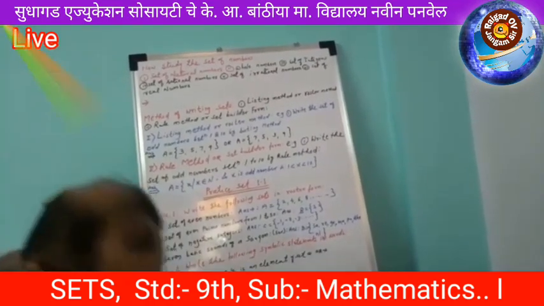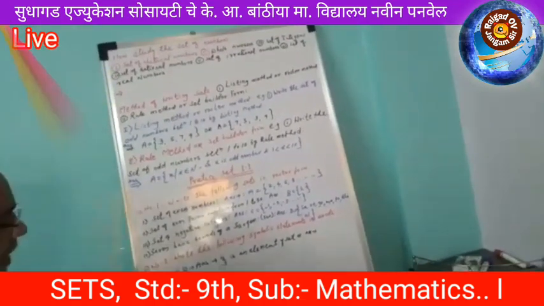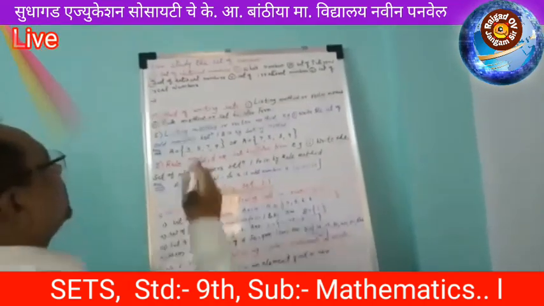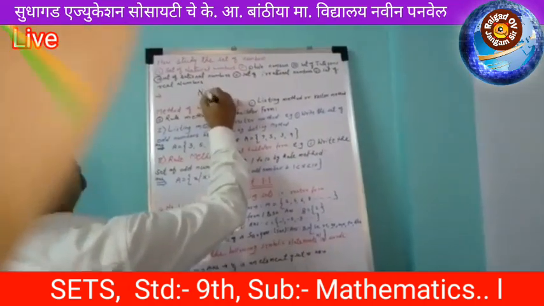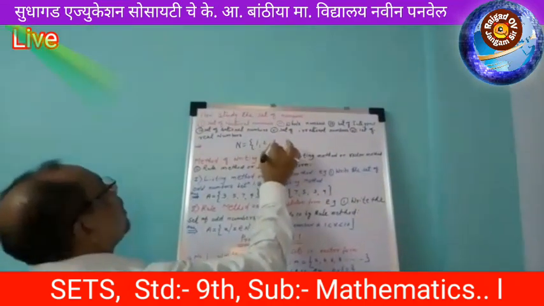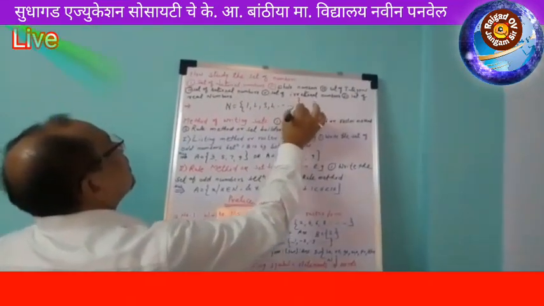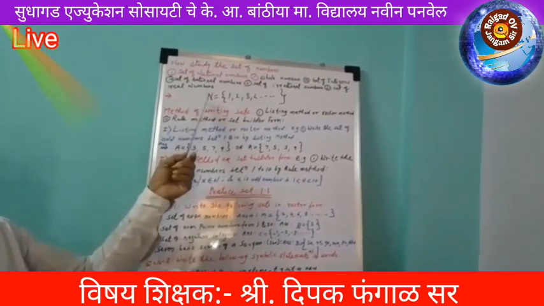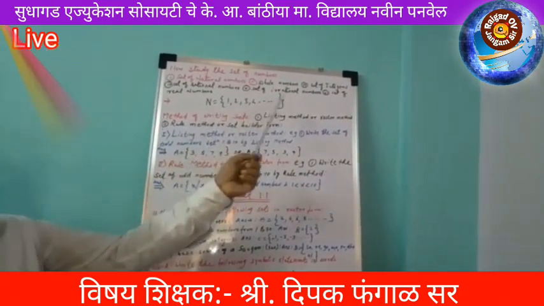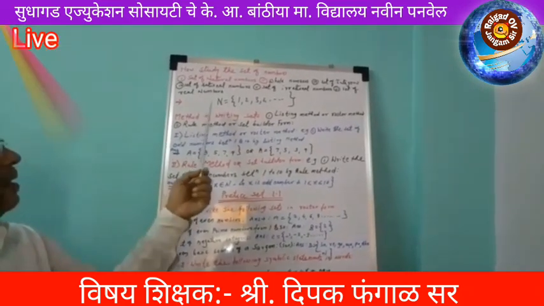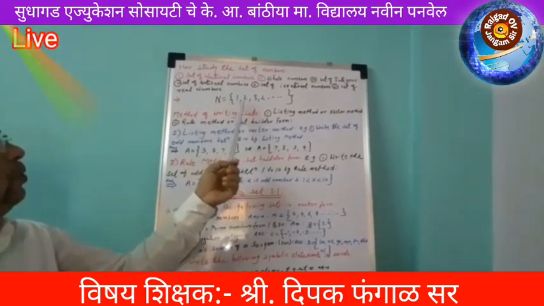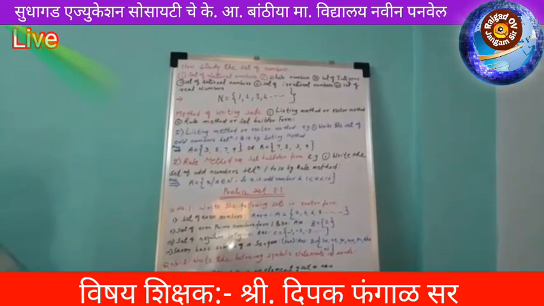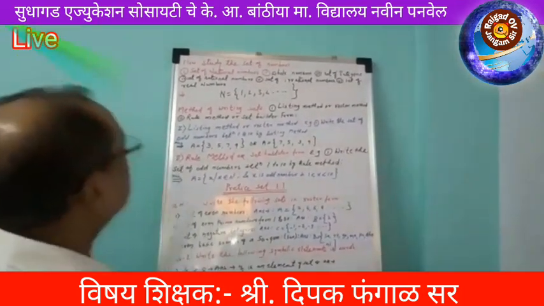See here, the set of natural numbers we can write in the form of set N equal to 1, 2, 3, 4, and so on. This is the set of natural numbers which is denoted by N, and these counting numbers are called the natural numbers. Hence N equal to 1, 2, 3, 4, and so on is the set of natural numbers.